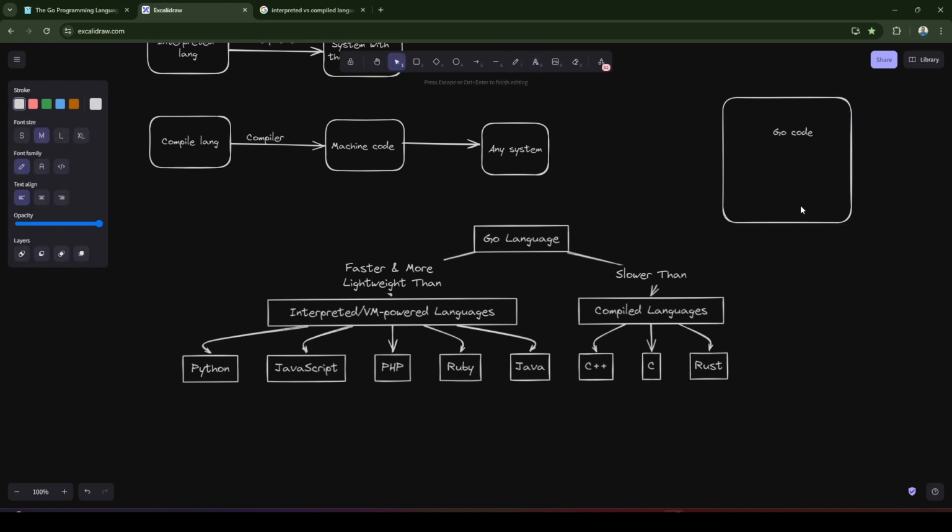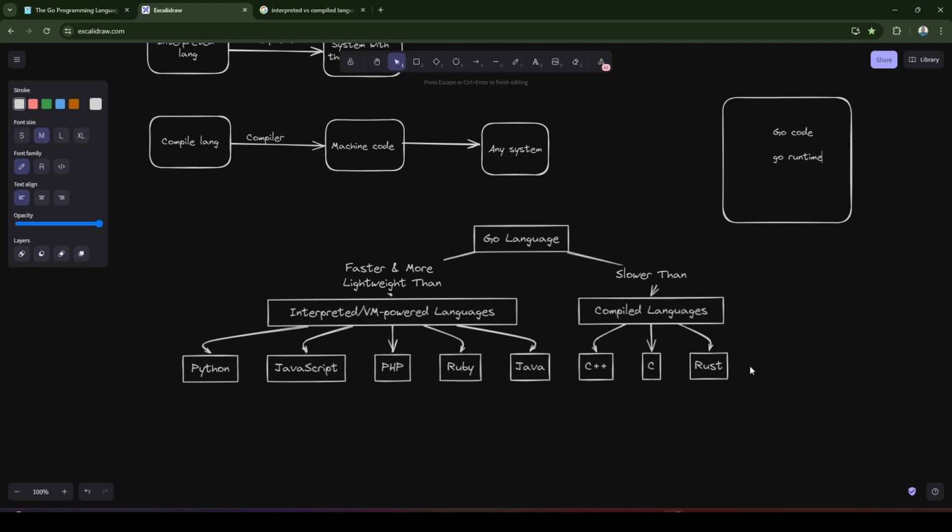When you execute your Go code, that Go code executable file also gets attached with the Go runtime. The Go runtime is basically a package that helps in automated memory management of your Go file. What is memory management? Memory management is a technique which allows you to manage different memories, to allocate and deallocate memory, so that it improves the speed and performance of your system.